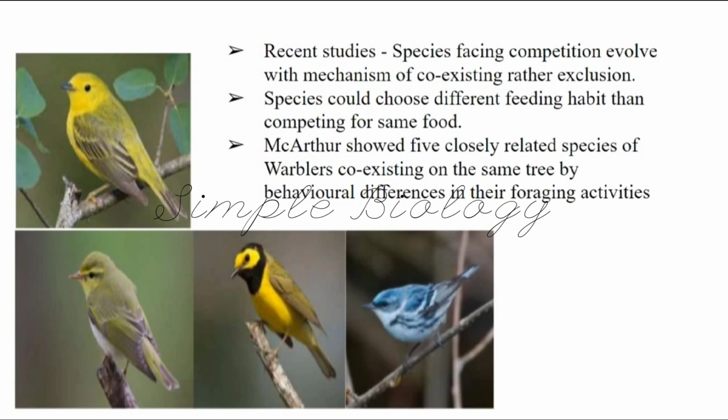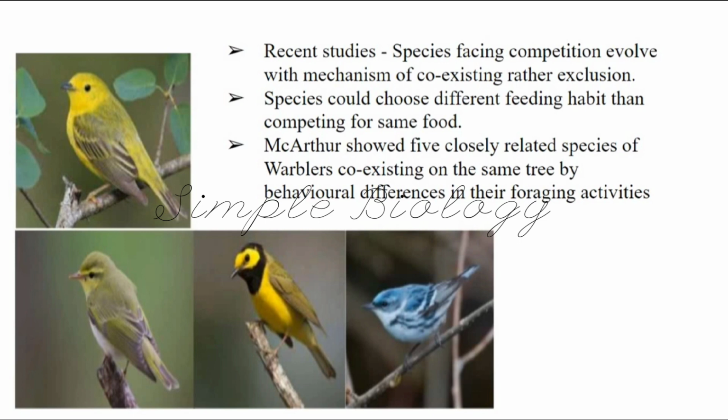Since it is difficult to accept the Gauss principle, recent studies go with coexistence rather than competitive exclusion. It is more appropriate to accept that species facing competition among themselves will evolve some mechanisms to coexist rather than be excluded. If they are facing difficulty, they will evolve mechanisms which facilitate them to coexist with each other. Such mechanisms happen in nature, facilitating organisms to coexist.